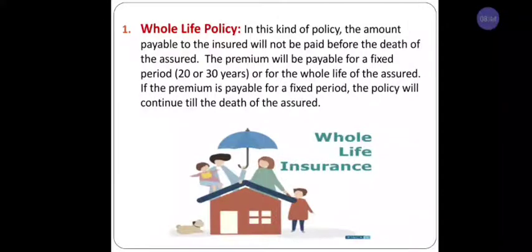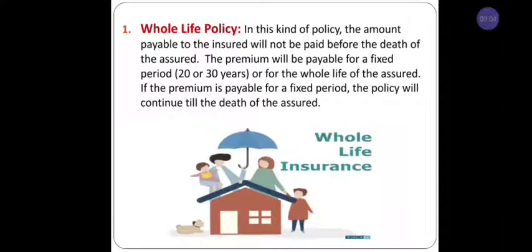In this type of policy, the insured, that is the policy holder, takes a policy, and for that policy he has to pay the premium for a number of years. Suppose Mr. A is going to take a policy for 25 years.